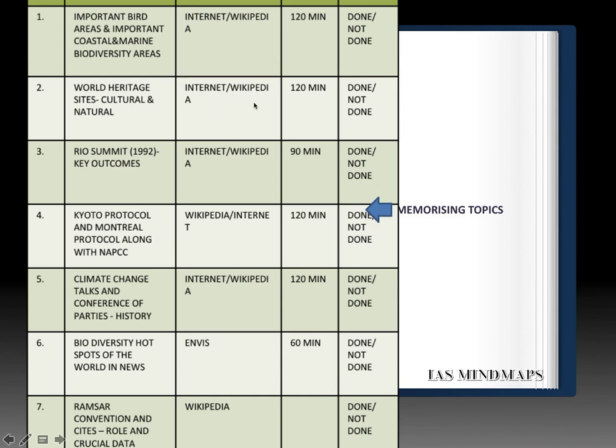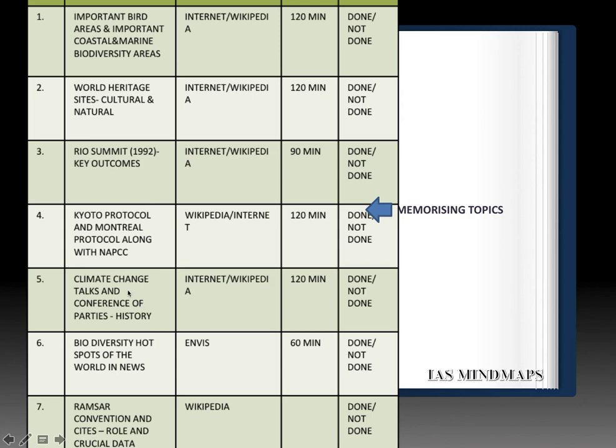Again, Internet and Wikipedia. Third, Rio Summit 1992 and the key outcomes of the summit. Please go through this summit in detail. Again, Internet and Wikipedia. Fourth, Kyoto Protocol and Montreal Protocol along with National Action Plan on Climate Change of Government of India. Again, Internet and Wikipedia.